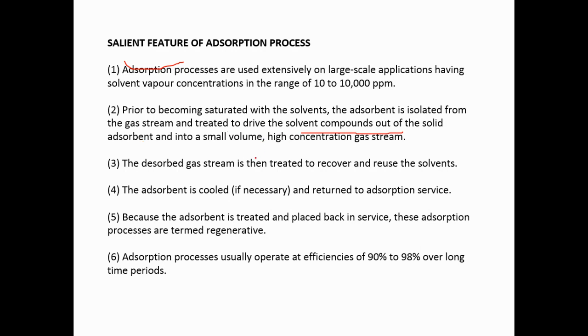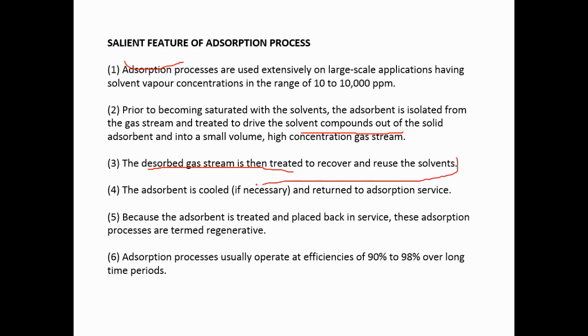That means before going to the process, the solvent can be separated by this solid surface with this gaseous adsorbent, and the concentration of the gas stream is high. If the pollutants are high, then there are more chances to adsorb more pollutants from the gases. The dissolved gas stream is then treated to recover and reuse the solvent.